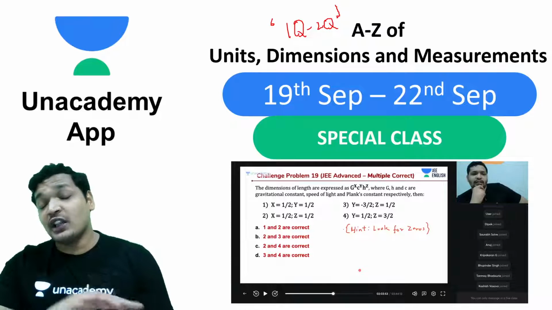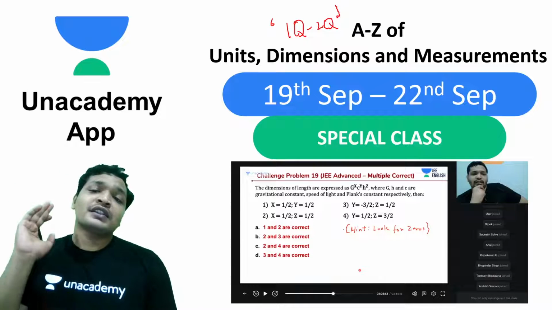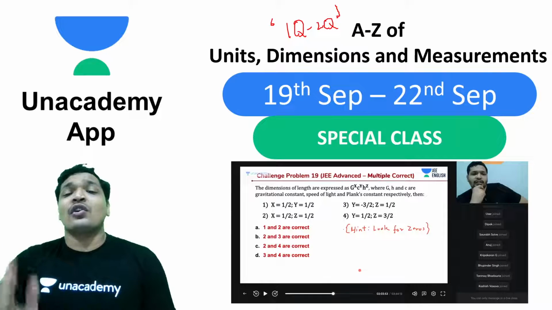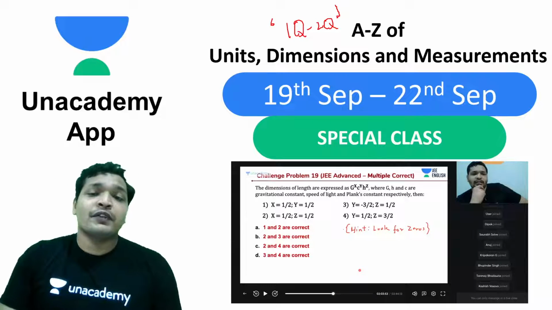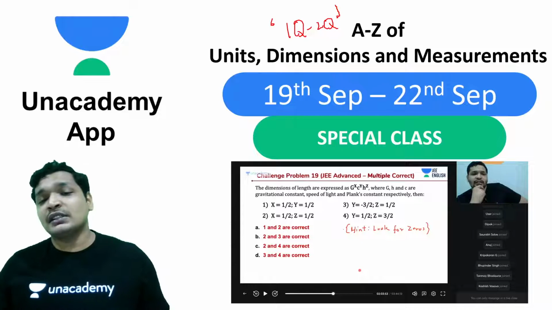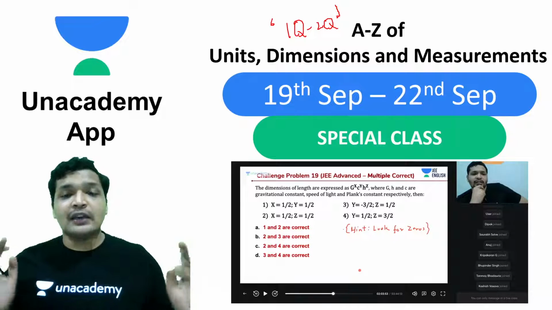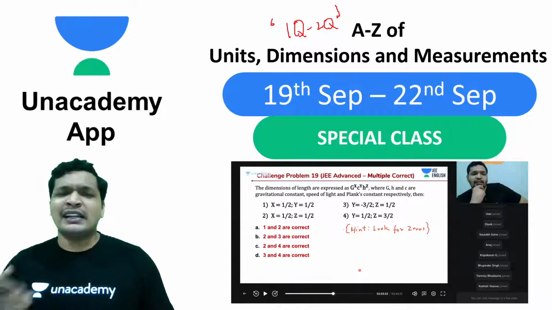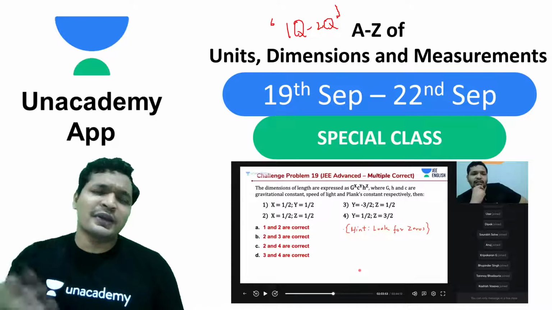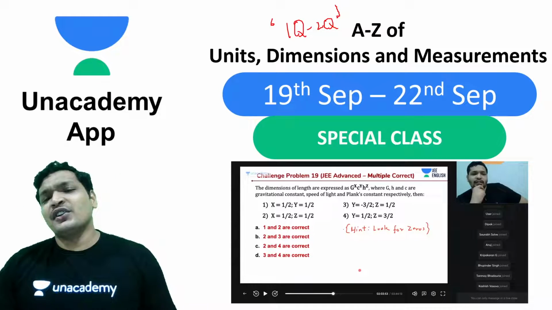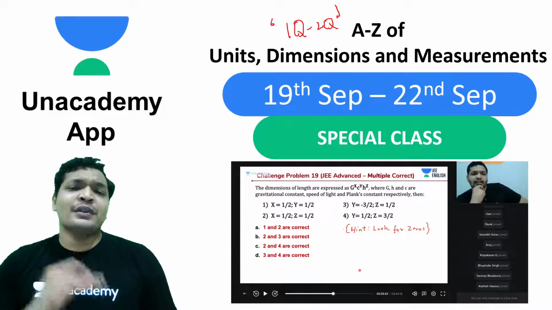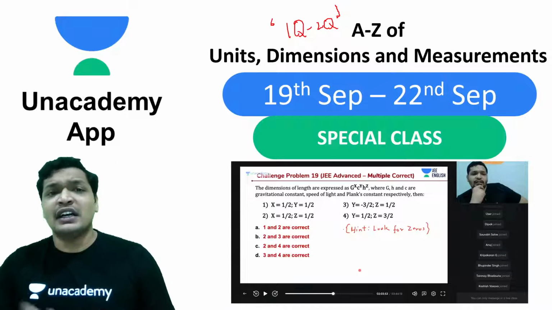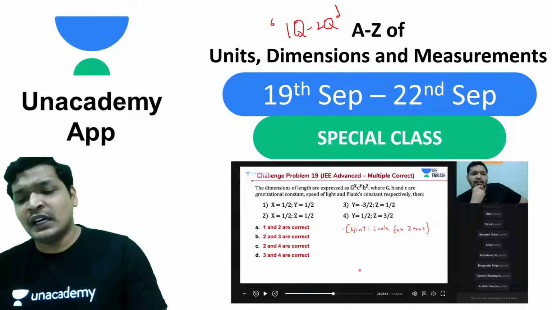It's made for you with a lot of analysis, and at the end of the session you get a strategy on whether you should be going for PYQs or not, and how to complete the syllabus in the given time to achieve the success that you can. Current electricity, I would say magnetism, next comes optics, then nuclear physics, and then thermodynamics, and of course units, dimensions, measurements, definitely asked. You may want to check out the frequently asked session.